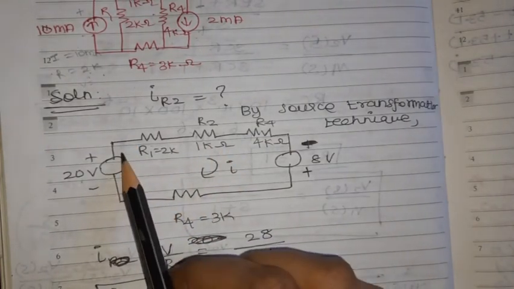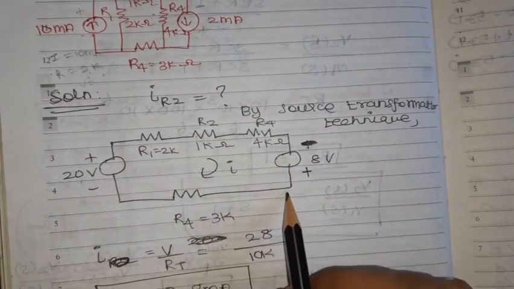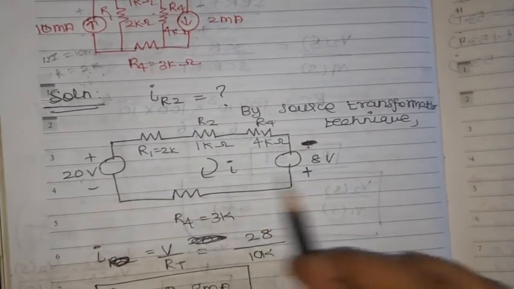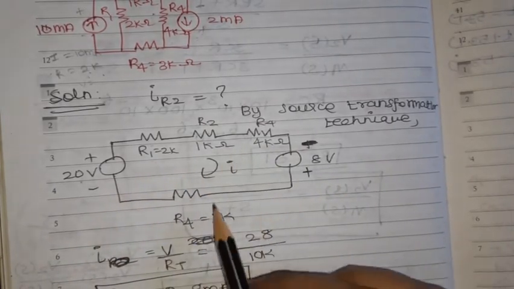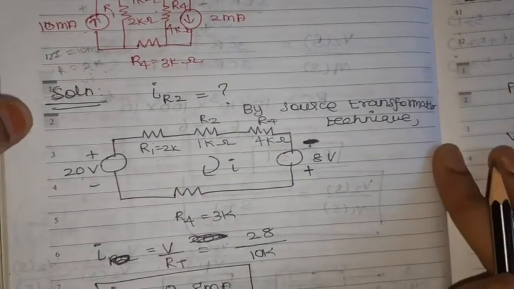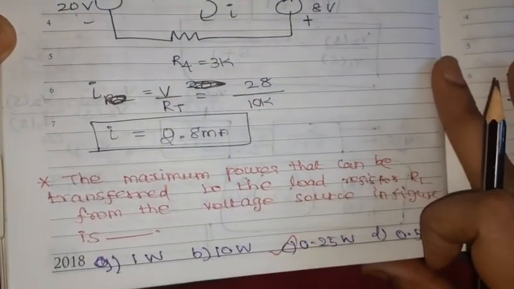So leaving as positive, plus 20, here also minus to plus, leaving as positive. So 20 plus 8, 28, divided by total resistance: 7, 8, 8 plus 10, 8 plus 2, 10. The current is 2.8 milliamperes. So our answer is 2.8 milliamperes.